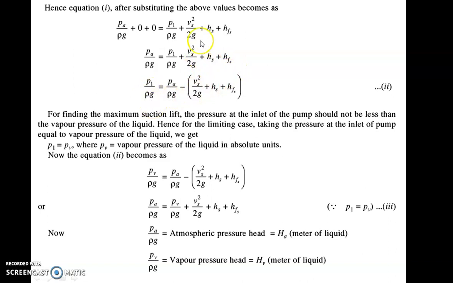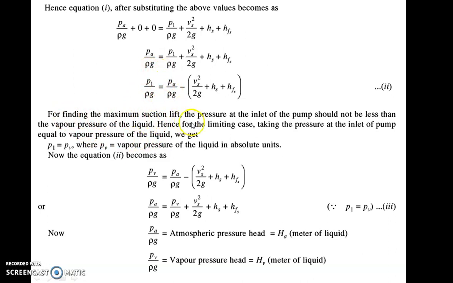So P1 by rho g, the pressure at point C, that is the inlet of the impeller, if you rearrange this, will be equal to PA by rho g minus the terms inside the bracket. What this indicates is that P1 by rho g is less than PA by rho g by this amount. That means P1 by rho g is less than the atmospheric pressure, which is a clear indication that it is a vacuum pressure. So at the inlet of the impeller, the pressure is vacuum.